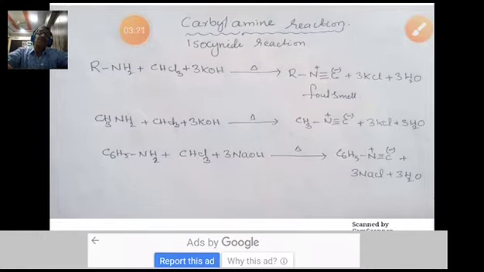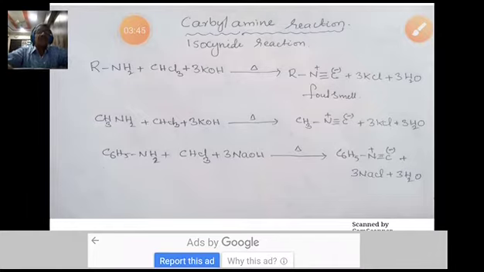So today in this part we will discuss three chemical properties. One is the carbylamine test. Second one is Hinsberg separation of amines. Third one is reaction of amines with nitrous acid.